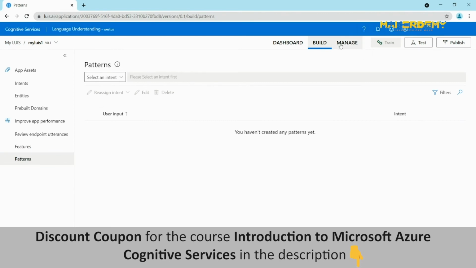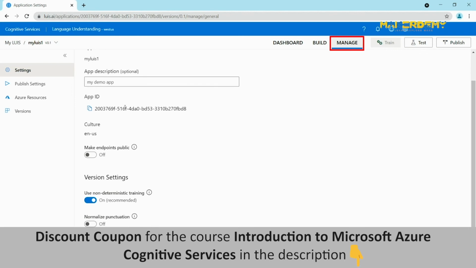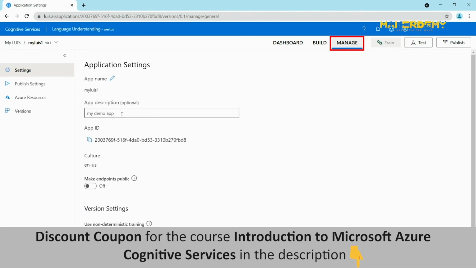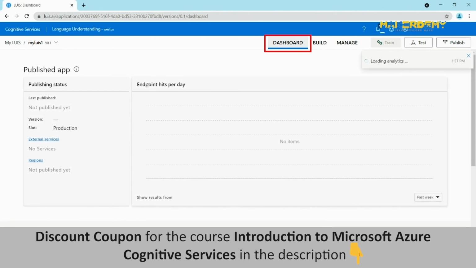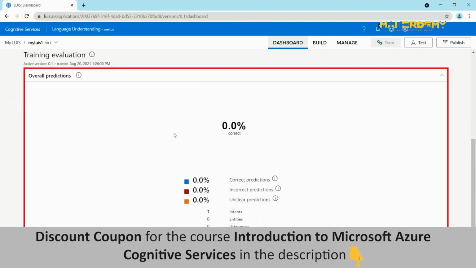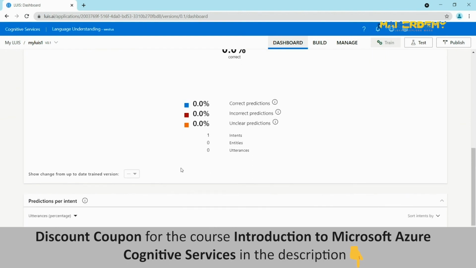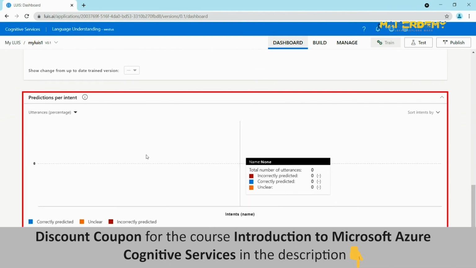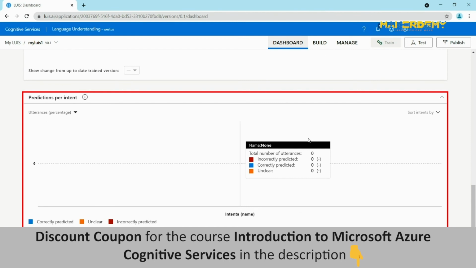After building the app, we can manage the settings of our app from the Manage tab here. To learn the usage stats of the app, go to the Dashboard tab here. The endpoint hits per day will be shown here, which tells us about the number of API calls sent to LUIS by the app per day. The overall predictions are shown here, and the predictions per intent are shown through this graph, which has utterances on the y-axis and intents on the x-axis. Different colors are given to resemble the prediction.